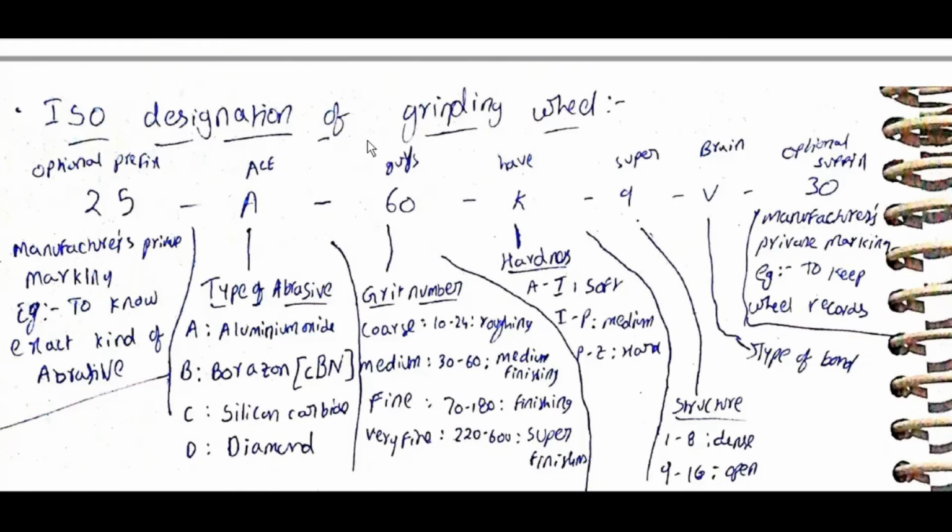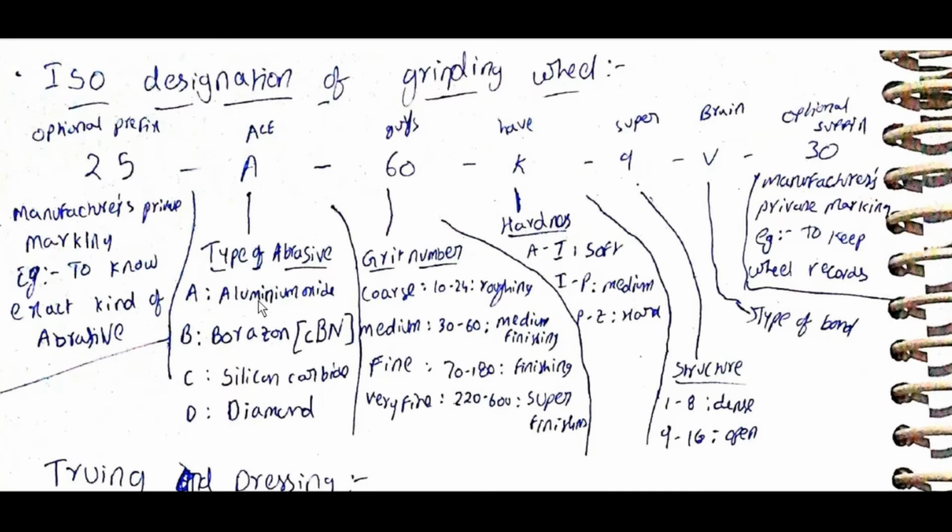ISO designation of grinding wheel: optional prefix, optional suffix. To remember this: 'given by AS guys have super brain'. The first optional prefix is the manufacturer's private marking, for example, to know the exact kind of abrasive. The first A is the type of abrasive: A aluminum oxide, B boron (CBN), C silicon carbide, D diamond.